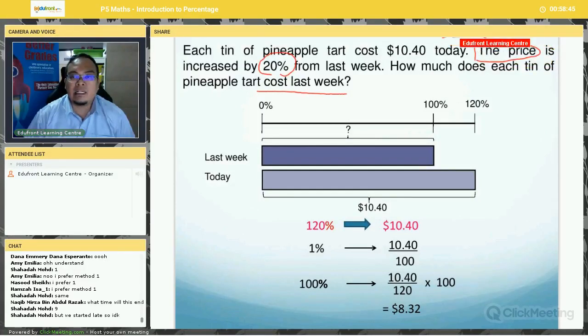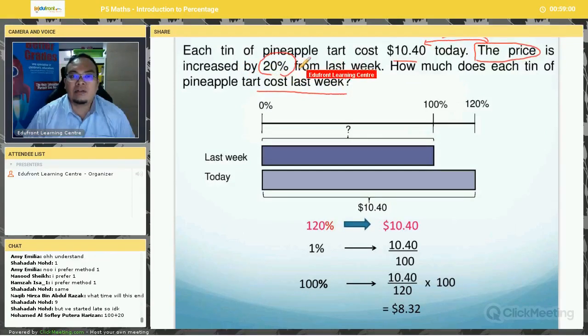The price here is referring to this $10.40, which is increased by 20% from last week. So that means this $10.40, is it the new price or last week's price? Anyone can tell me, is this $10.40 the new price or the original price?